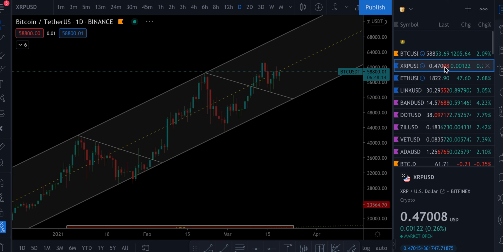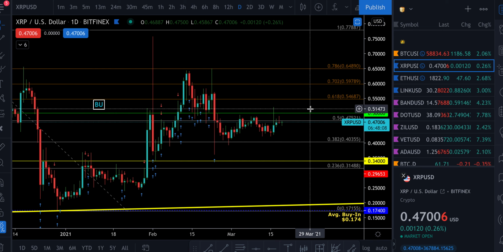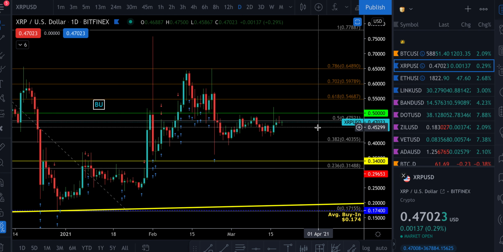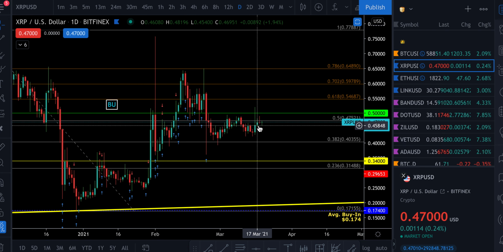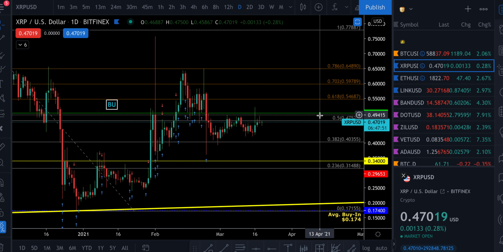Okay, with XRP, again, we're just kind of ranging until we see daily closures above that 52-cent level. The odds are it's going to keep ranging. But I really like this strength that's being built in the high 40-cent level. That's really great. Again, our targets were starting as of yesterday, and they're going to keep going until mid-April. So this perfectly aligns with everything we're getting on Bitcoin as well.